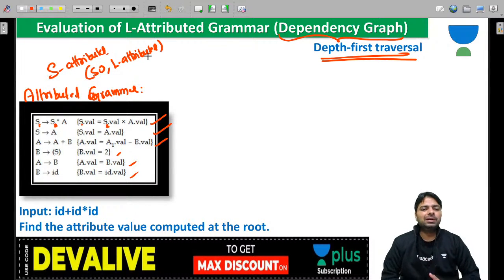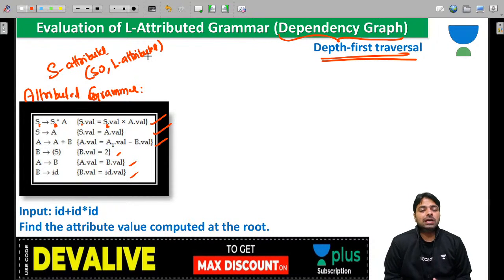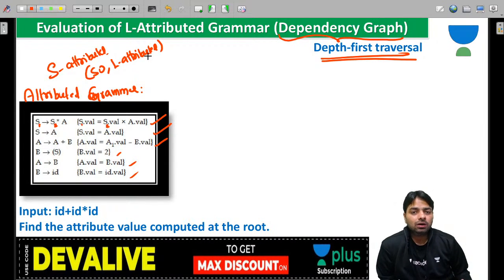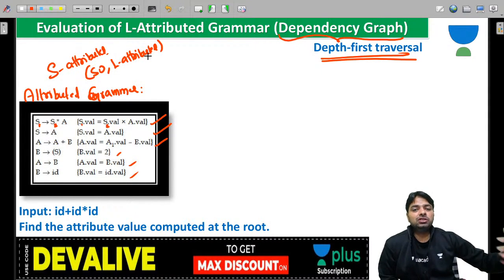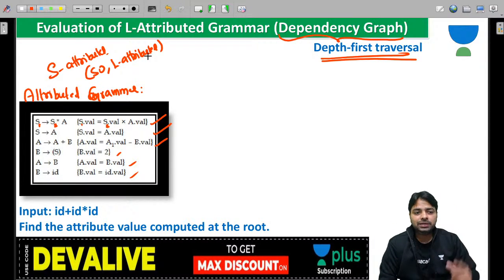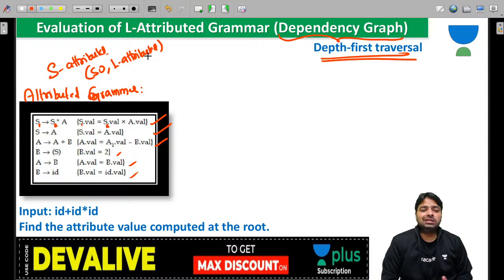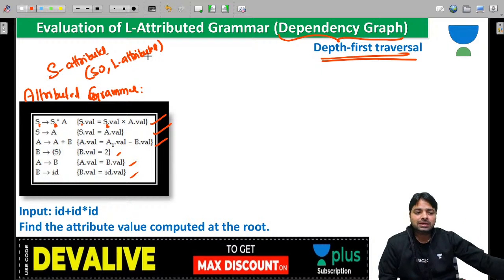Even sometimes a grammar is not S attributed, it is possible to be L attributed, because L attributed can also depend on parent or left sibling. That is the additional feature of L attributed, and the translation can be anywhere in the production for L attributed. For S attributed, the translation position is fixed, and only synthesized attributes can be used in S attributed grammar.